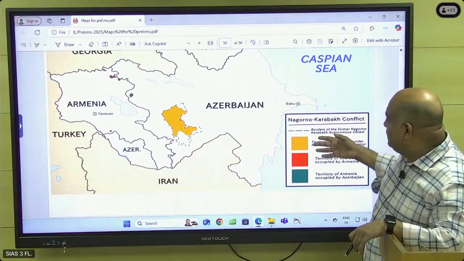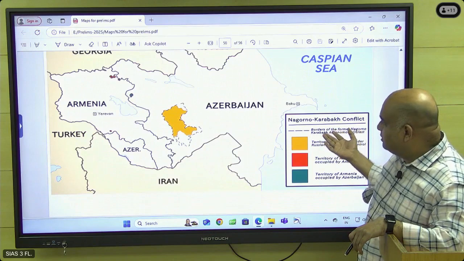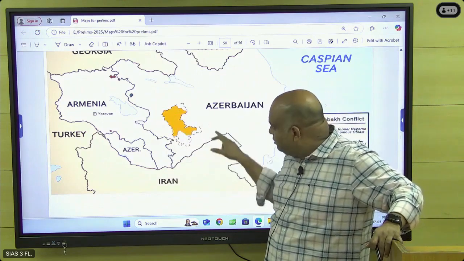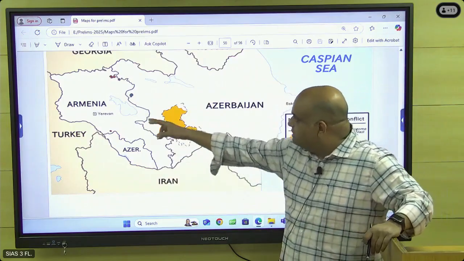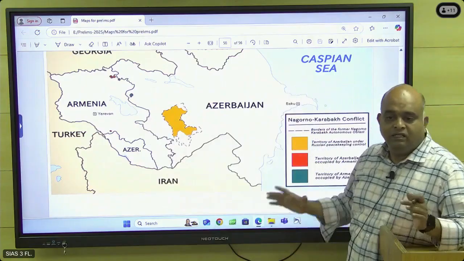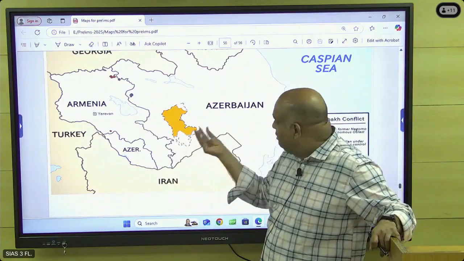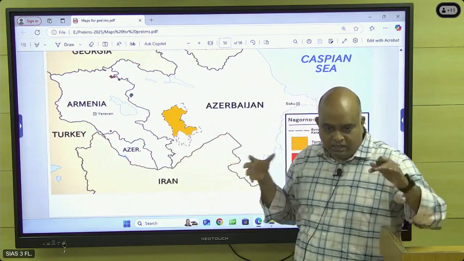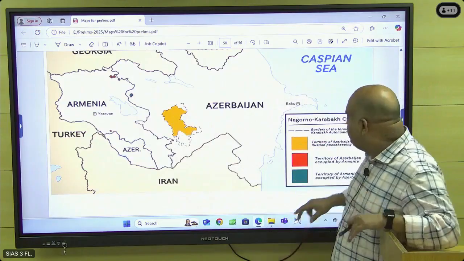And then this Azerbaijan problem, the Nagorno-Karabakh region. So this is the region where some Armenians are living, but surrounded by Azerbaijan territory. This is also Azerbaijan. Armenia wanted to take this territory. That's why people are fighting with each other. So these are Armenian people living within Azerbaijan region. So now Russia has controlling, their army is going and standing there, maintaining peace there. This you have to check it.